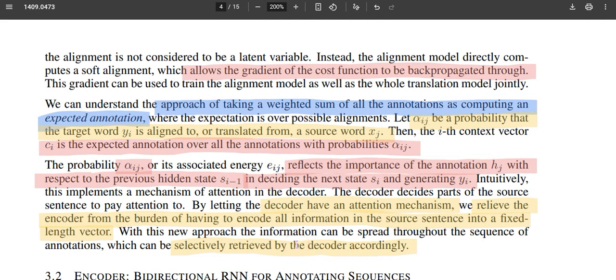That will depend upon how this probability alpha_ij is computed, and the alpha_ij value will be based on how the target y_i is aligned with or translated from the source word x_j. So how the jth position source word influences the ith output word will be based on this alpha_ij, and the alpha_ij gives weightage to that jth word's hidden state.